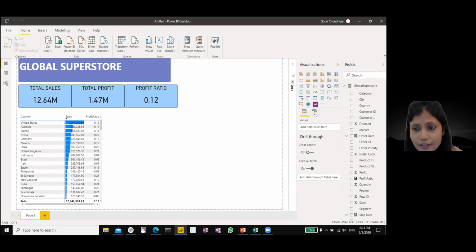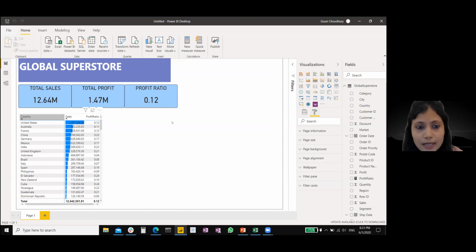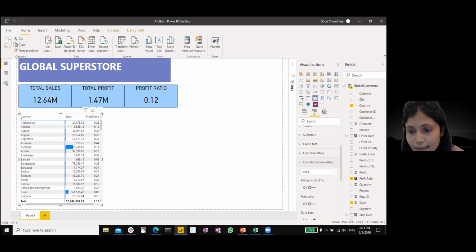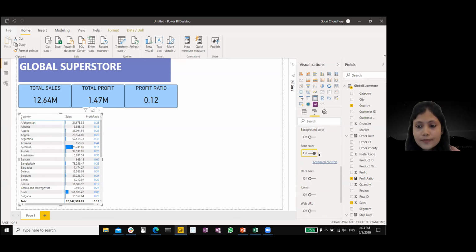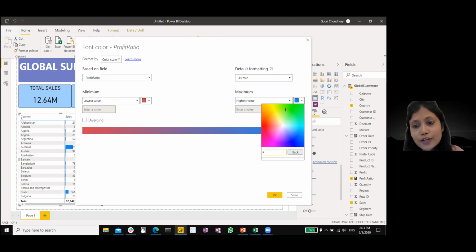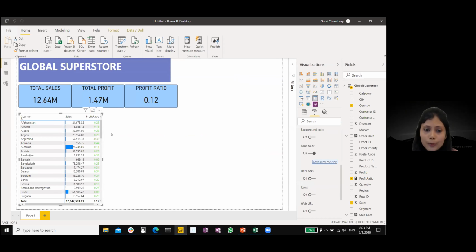Now we are going to add some conditional formatting in this. So we are going to select and go to the format option and then select profit ratio over here and add font colors to this. Now see, this blue color does not actually give much insight, or it is not that intuitive. We are going to change this color to something, minimum value would be something like red, and maximum value will be in the shade of green. So we are going to select OK for that, and we can see that we have the sales and profit ratio over here. We are going to sort it and see that United States has the highest sales with a profit ratio of 12%.